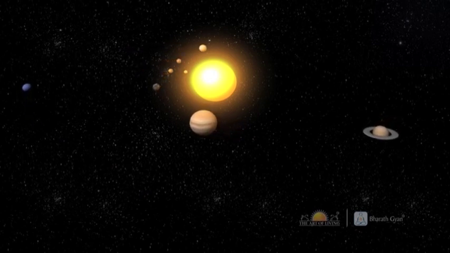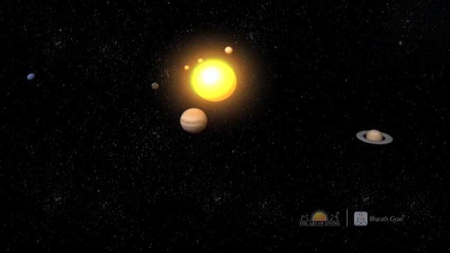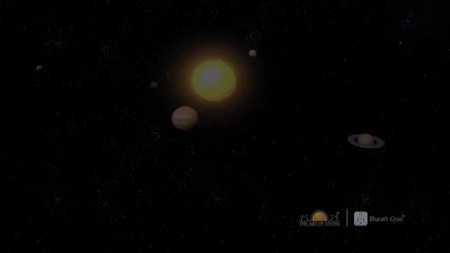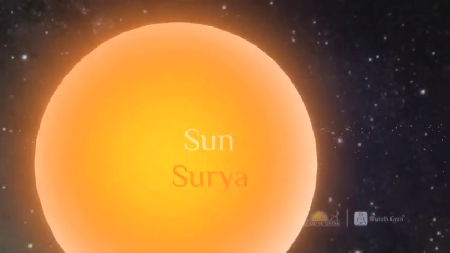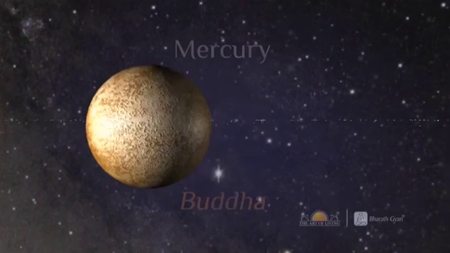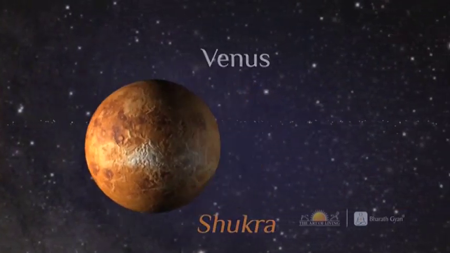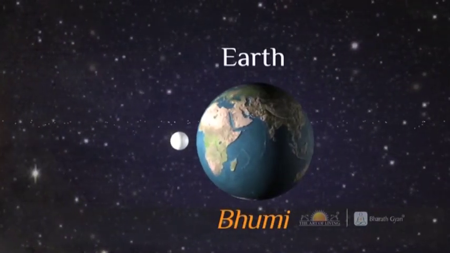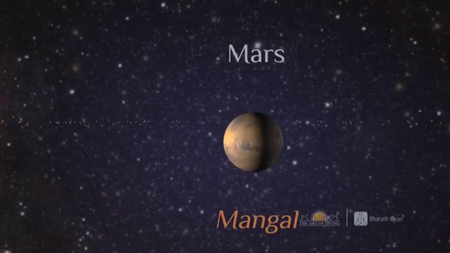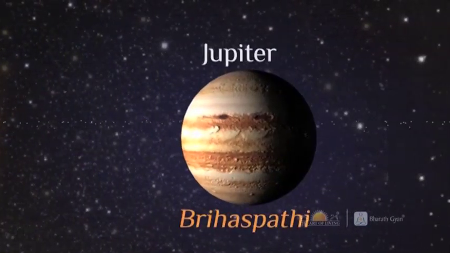It takes about 30 years to go around the Sun once. All planets in our solar system, Surya Malika, have been given masculine names with the exception of Earth, Bhumi, because of its unique feminine property to give birth to life.